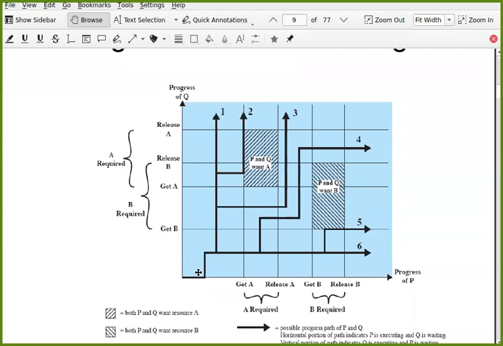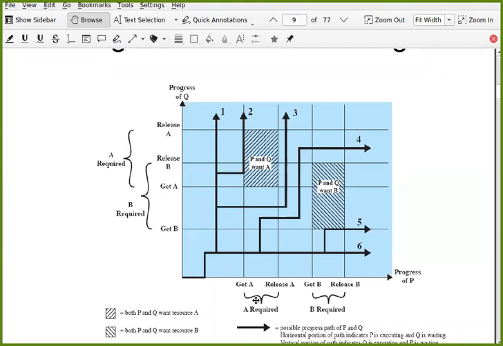For example, let's say process Q gets B, gets A, then process P runs and tries to get A. When it tries to get A, it will be blocked because it is already acquired by Q. Then Q goes further, it will release B, release A, so it will complete, and then P can complete. So basically there is no possibility of deadlock.